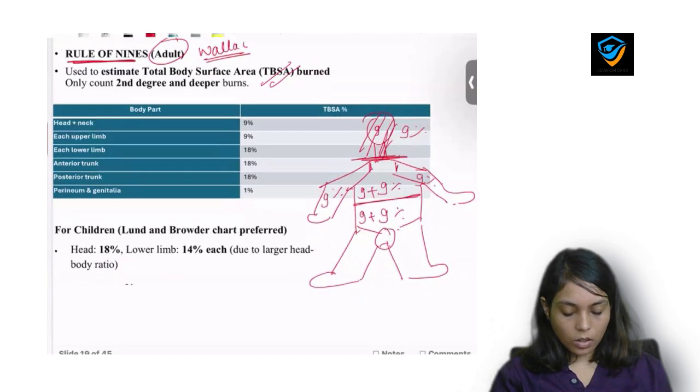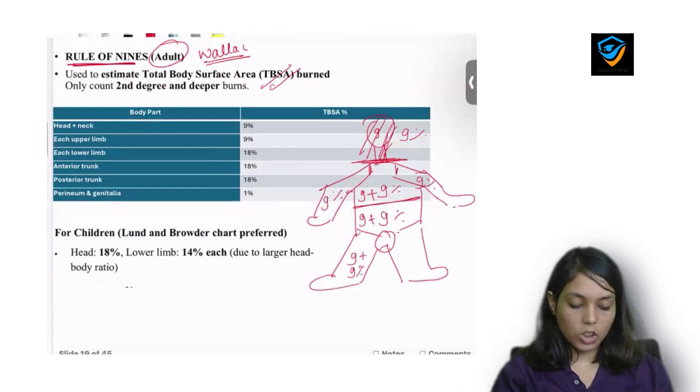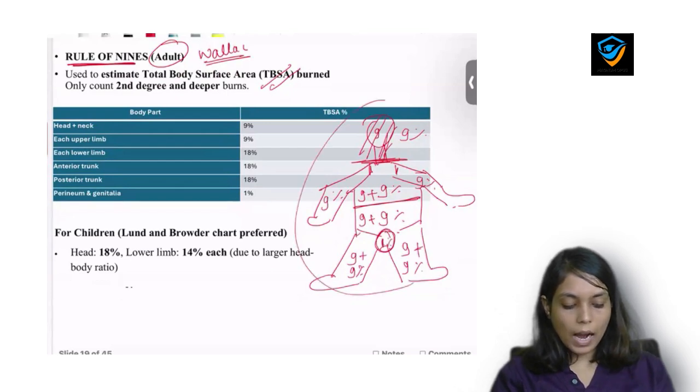Got it? Now again, if there is involvement of the lower limb, anterior plus posterior differently, it is 9% each. And in the left limb, anterior plus posterior, there will be 9%, and the perineal area we give 1%. So when you add all this, it will be 100%.